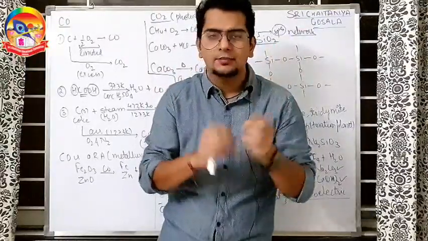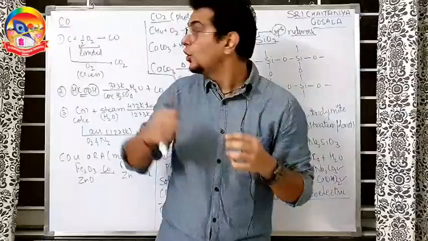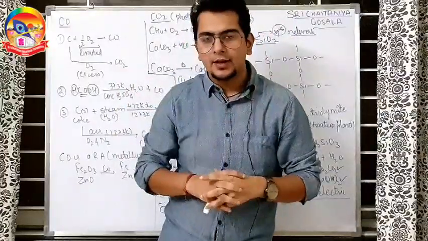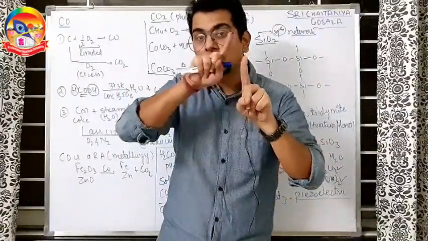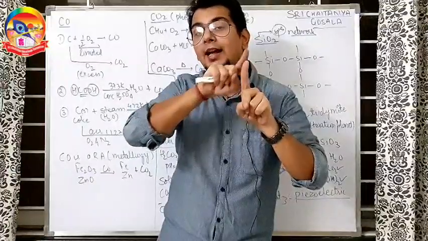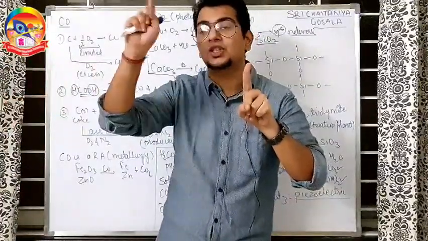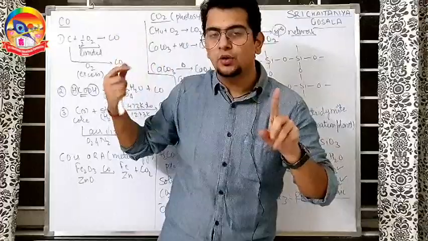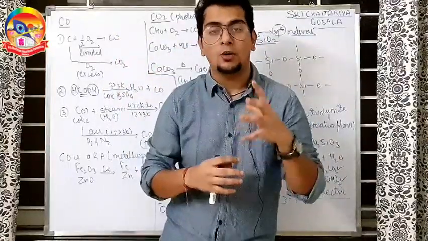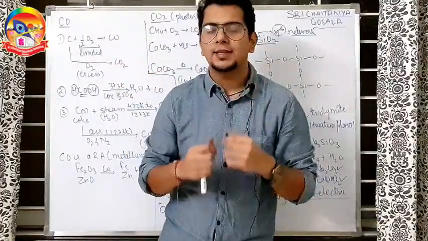Fe2+ is in the middle. And CO is the best ligand ever. So bhaiya, iron Fe2+ will have lesser affinity towards oxygen, which is a weaker ligand, as compared to CO, because CO can form a very stable complex with Fe. So what happens there?